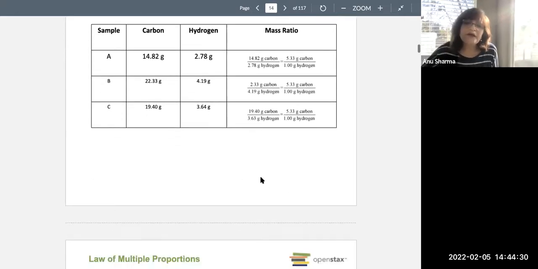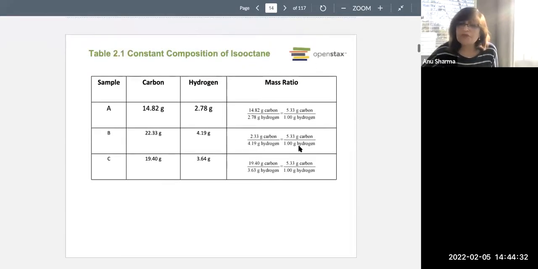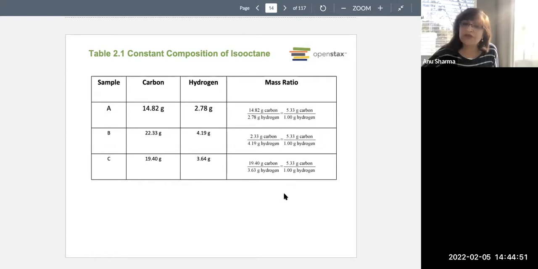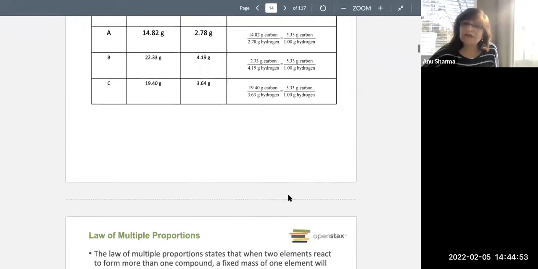Now, as you know from before, the experiments are at the atomic level. So 1 gram of hydrogen will contain several atoms of hydrogen, and same story with carbon. But that's the mass ratio.